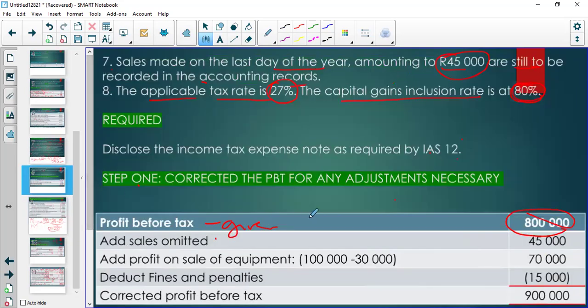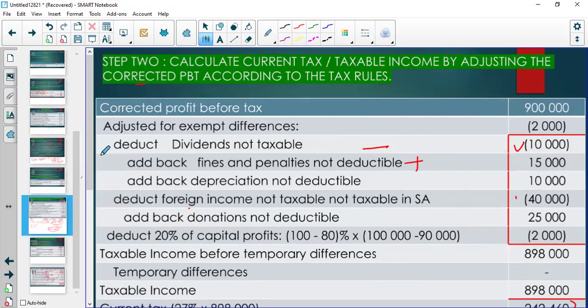Correct profit, we are still in the office, not even talking about SARS. Then we take a taxi. Now we go to SARS. When we arrive, we are in the SARS building. Now we can talk about what SARS is, what the rules of tax are saying. So please, when the examiners say calculate the correct profit before tax, don't start talking about deductible or not deductible. We are still in our own premises. From there, we take a taxi to SARS. Then SARS will give us their rules based on our correct amount.